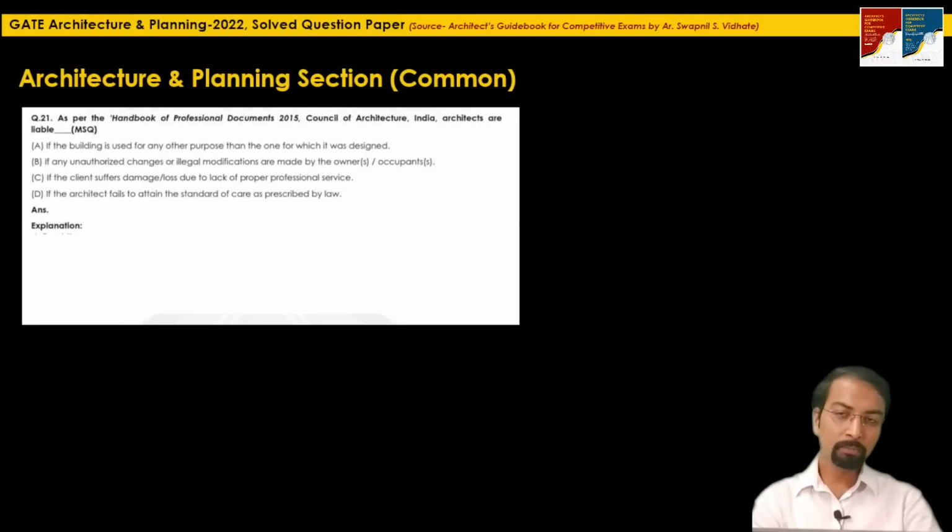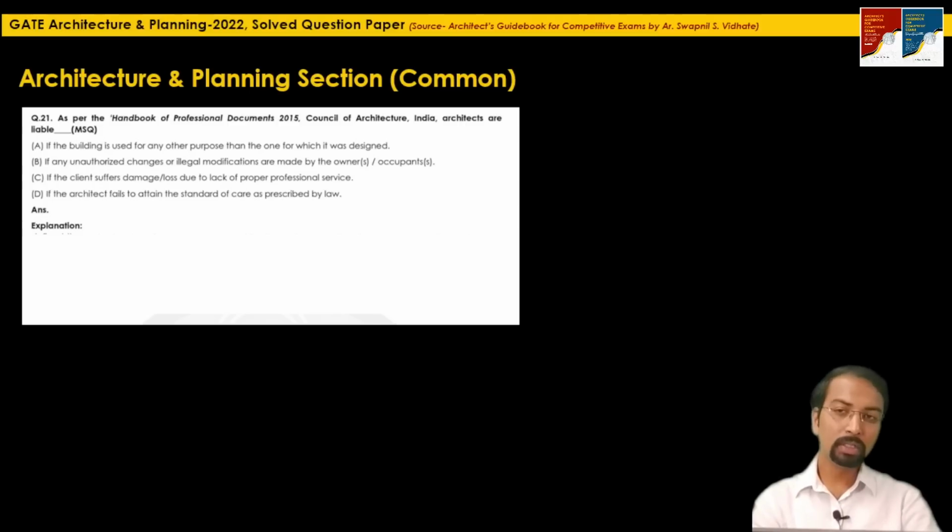Question 21, the next easiest question is, as per the Handbook of Professional Documents 2015, Council of Architecture, India, architects are liable for which of the following options? A, if the building is used for any other purpose than the one for which it was designed. B, if any unauthorized changes or illegal modification are made by the owners or occupants. C, if the client suffers damage, loss due to lack of professional service, and D, if the architect fails to attain the standard of care as prescribed by the law.